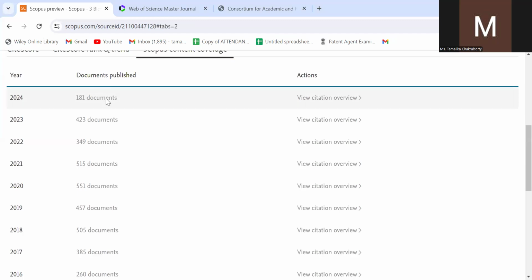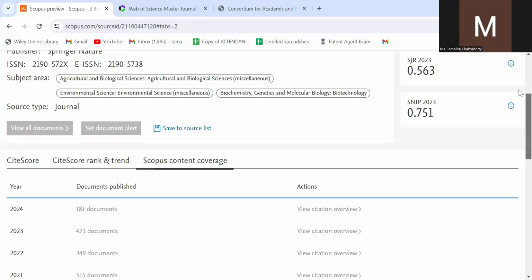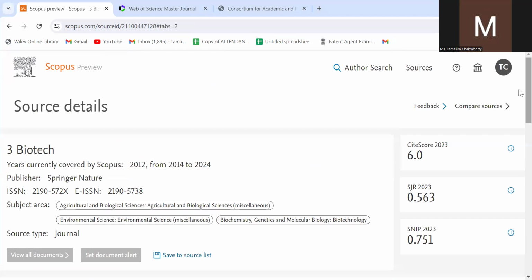Maybe out of the total number of documents, some documents are not up to the mark, and that's why they are not indexed by Scopus. There is another important thing I want to discuss over here. Suppose a journal is Scopus indexed, but whether your paper is indexed in Scopus or not is also a very big question, because it is a database. Is your paper there in the database or not? The journal may be indexed in Scopus.